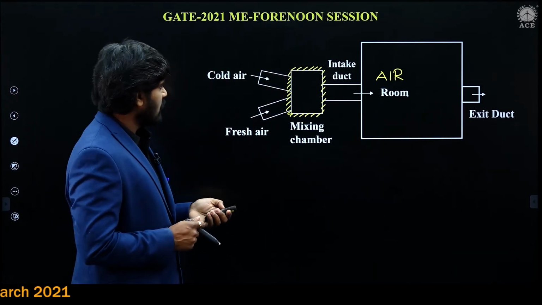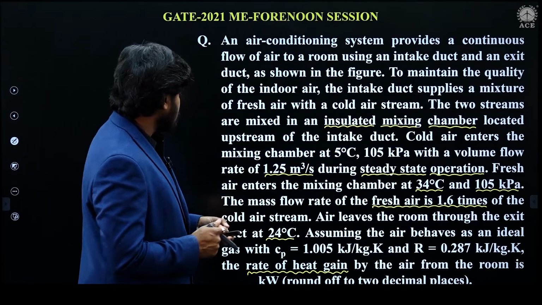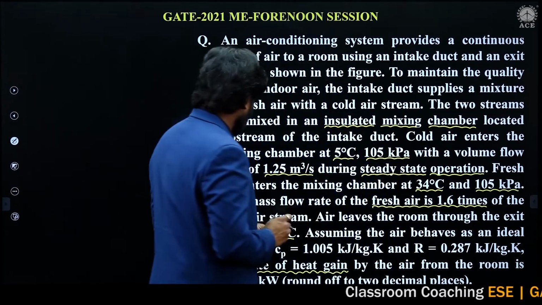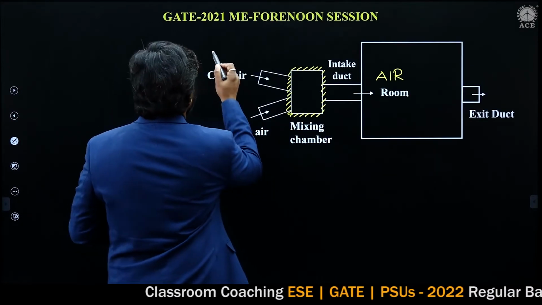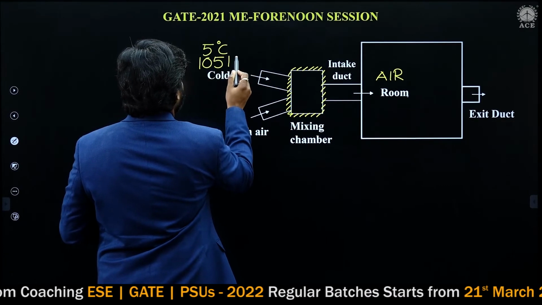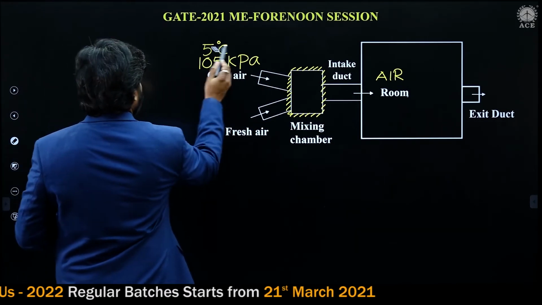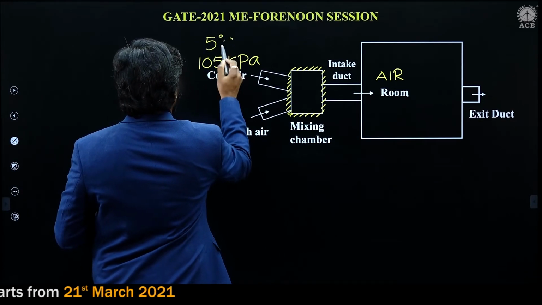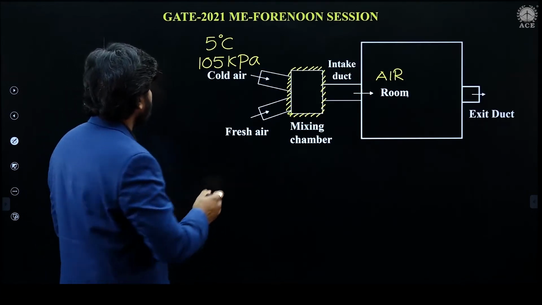Now let us write down the data. So he says cold air enters at 5 degrees centigrade and 105 kilopascal. Five degrees and 105 kilopascal, and the volume flow rate is also given as 1.25 meter cube per second.